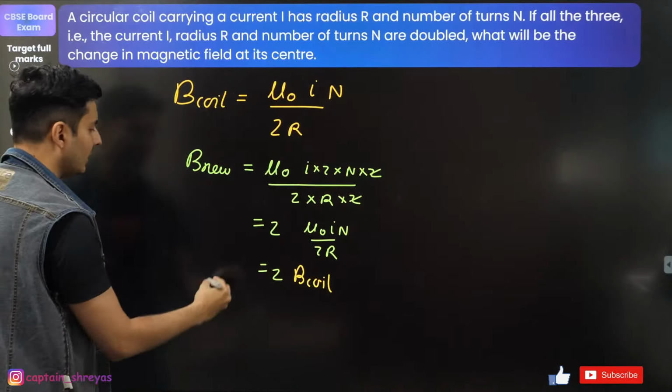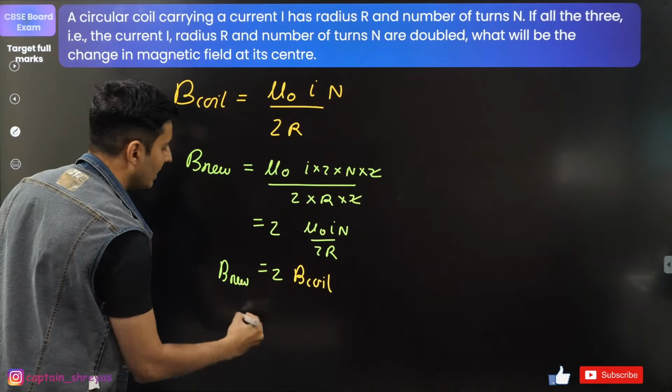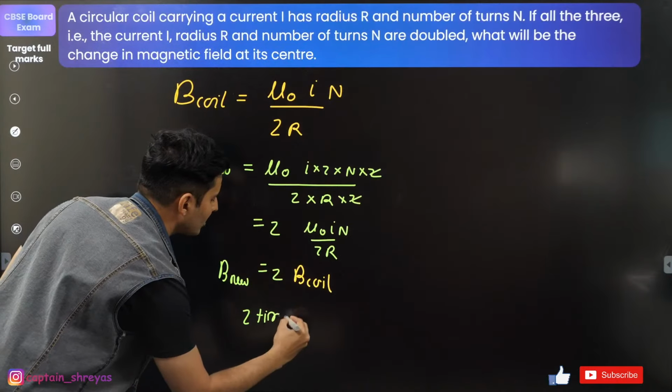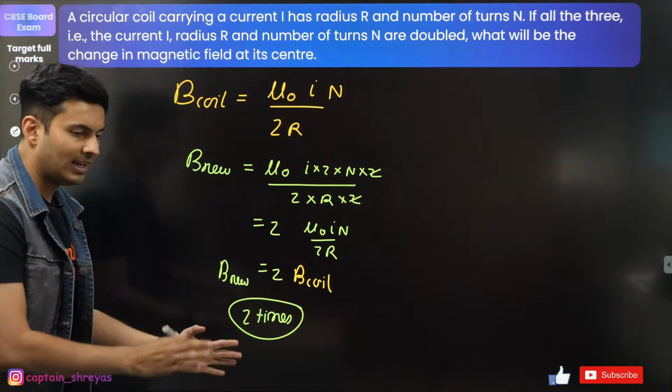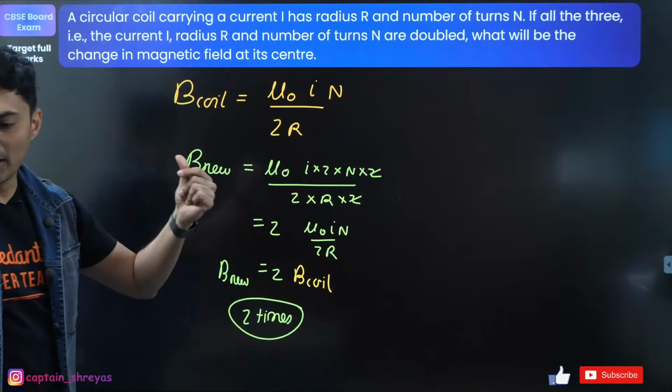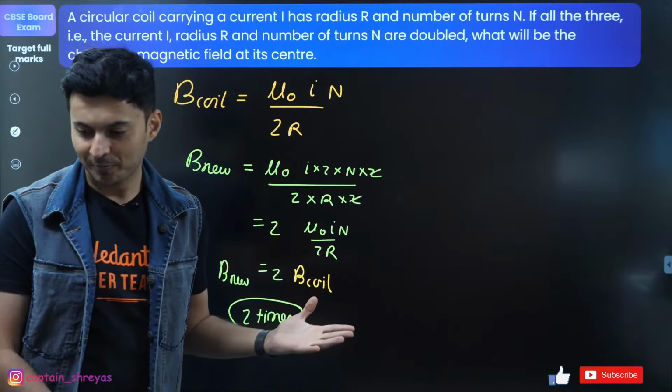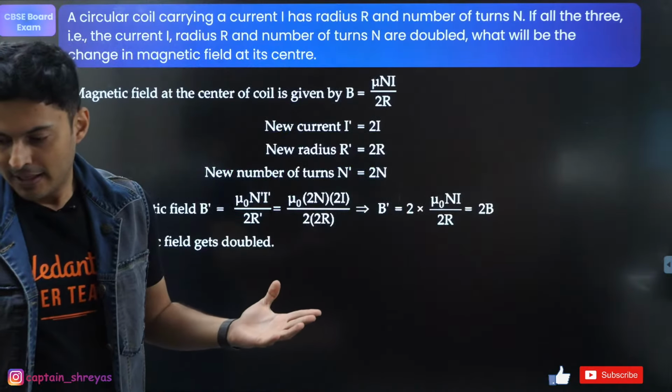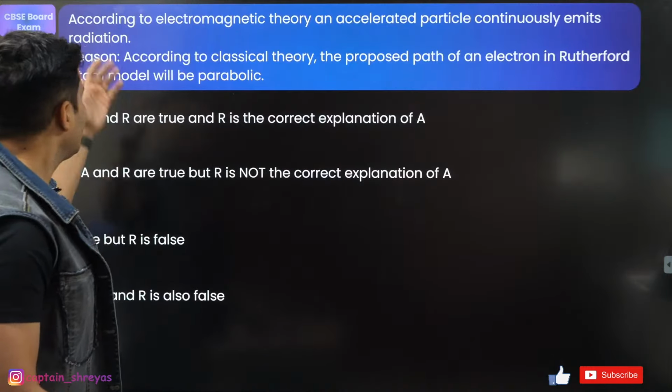So the new field will basically be 2 times. So you're going to mention this word 2 times in the final answer. The magnetic field increases 2 times as compared to the old one. Very good if you marked it as 2. Awesome. Great. Here is the next question.